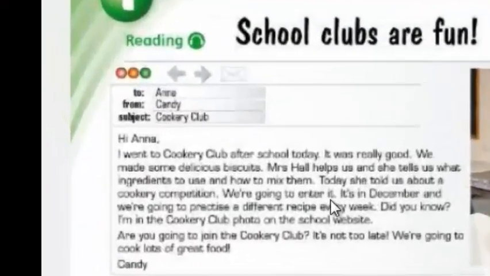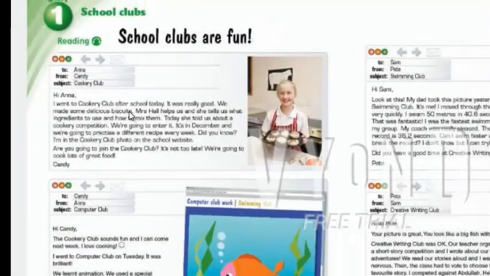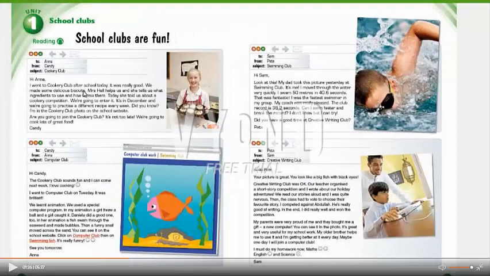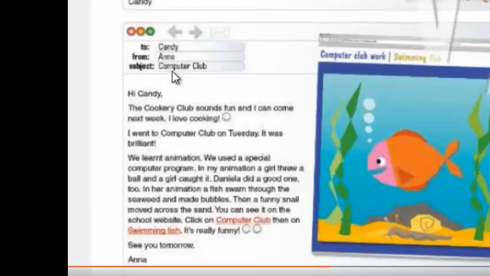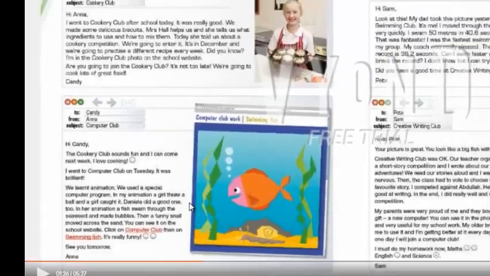What is that form, teacher? It's a form of an email. An email is something like a message. If you send that message to someone, it's something like this. So in here I can see Anna is writing an email to Candy, from Anna to Candy, telling her about a computer club. So what is the relation between this fish and the computer club? It's something like they make animation or cartoon, and we will see later.